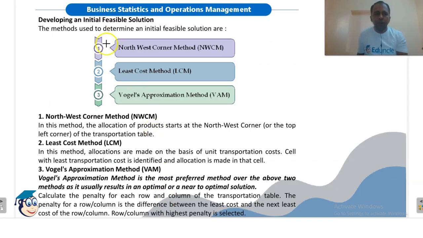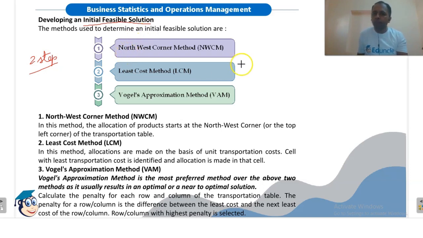Okay. Now, a transportation problem needs to be solved so that we will find out how many units we need to transport from a source to a particular destination. Now, a transportation problem is solved in two steps. We have a two-step solution of transportation problem. In the first step, we find out initial feasible solution.